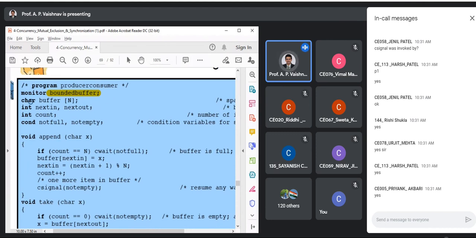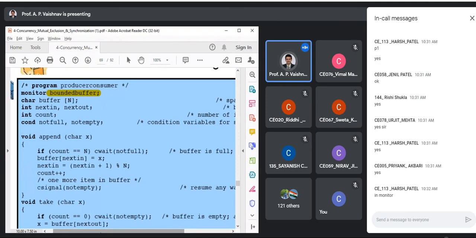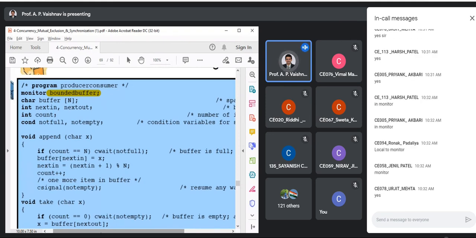So this character buffer, integer next in, next out, and even the count, where are all these declarations happening? Yes, inside the monitor. Remember the structure of a monitor? You declare the variables inside the monitor, you initialize them inside the monitor, right? That is the concept, okay?